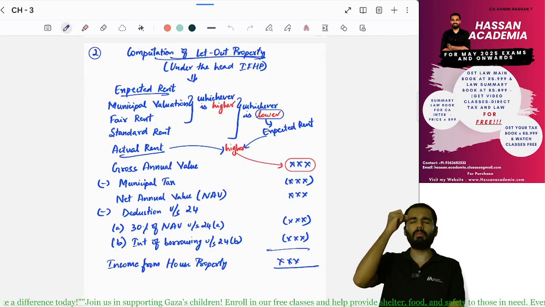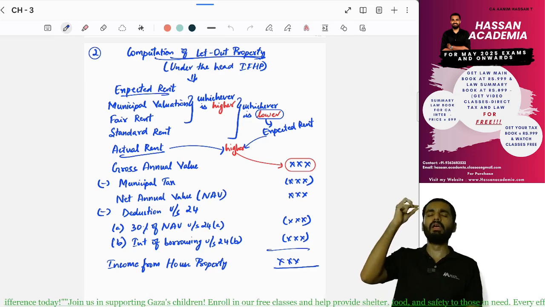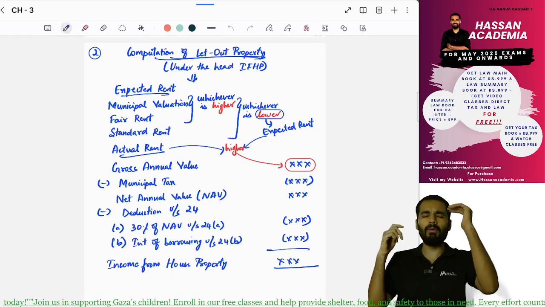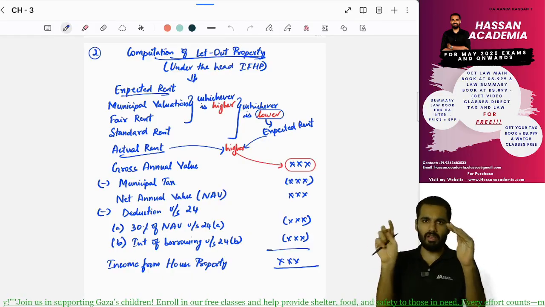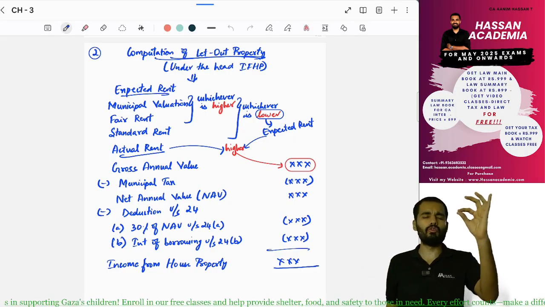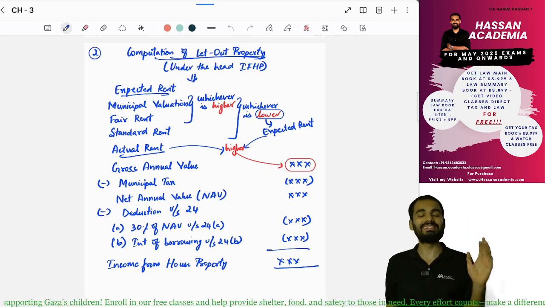To calculate expected rent, we have to remember MFS. What is MFS? M for mutual fund, the standard thing, the standard way of investment. The same way, M is municipal value, F is fair rent, S is standard rent.